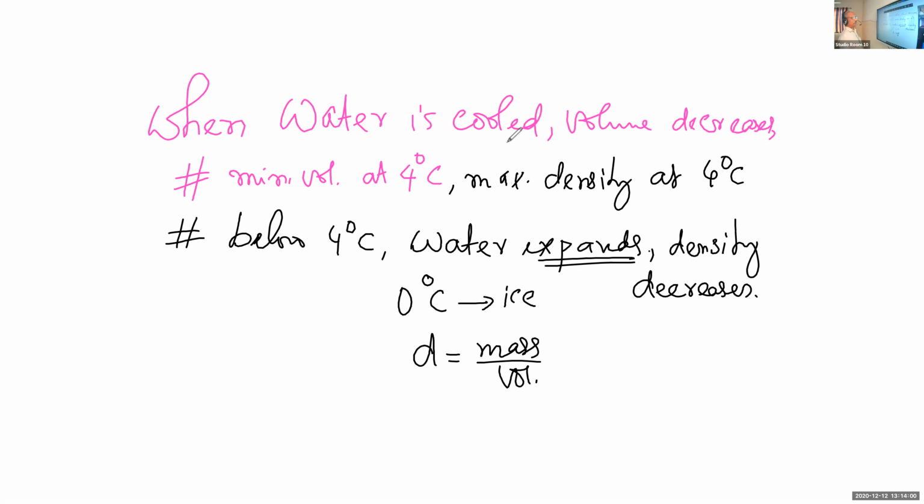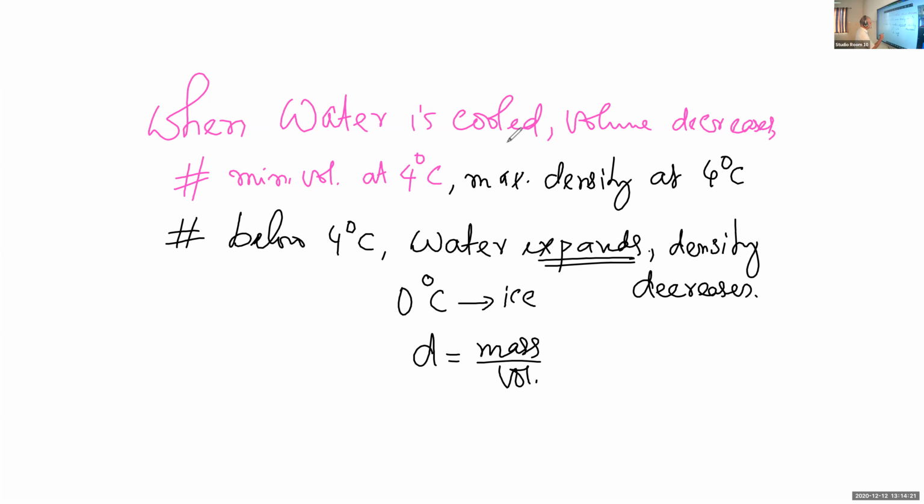So if we compare the density of liquid water and ice, we can see that ice has a lower density than liquid water.